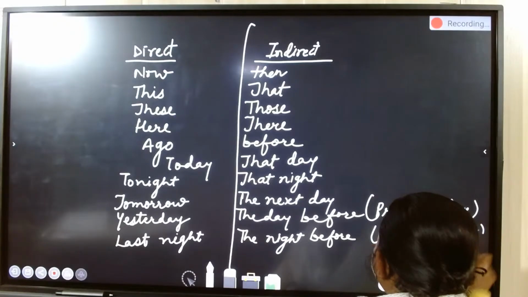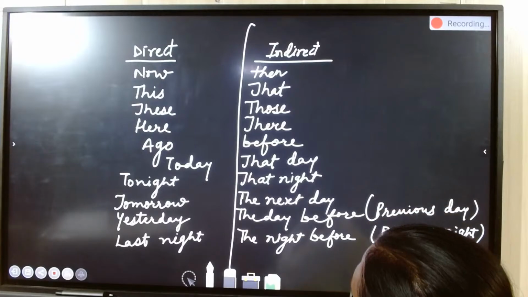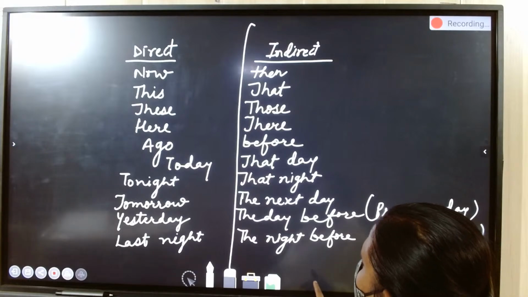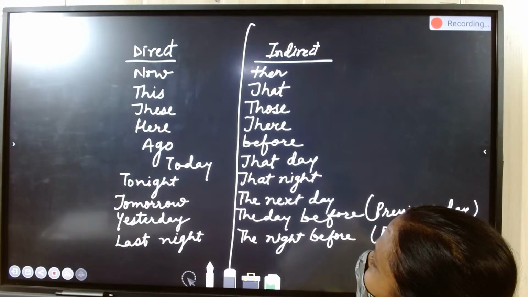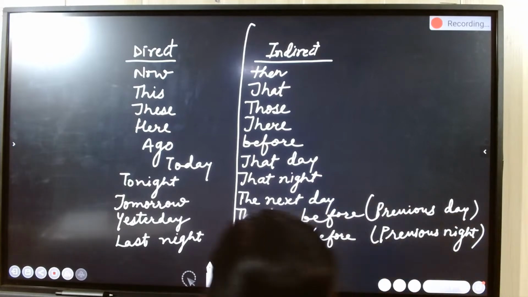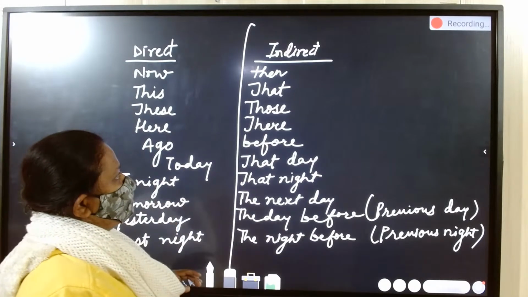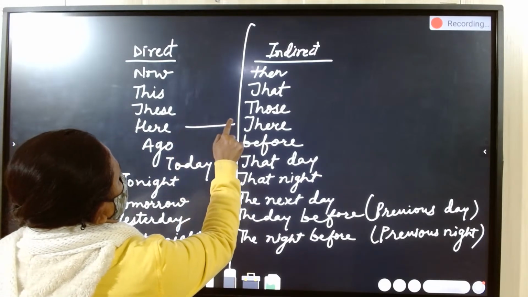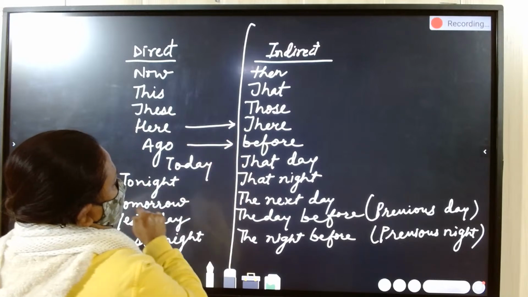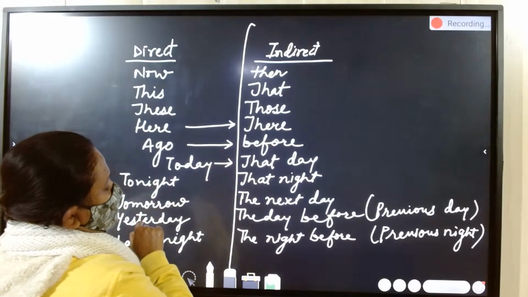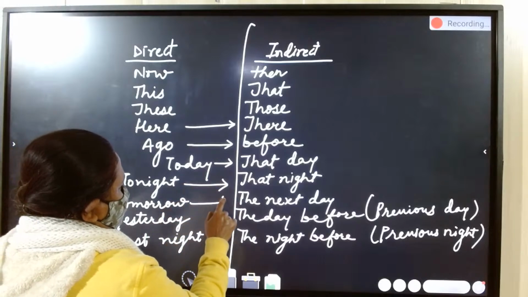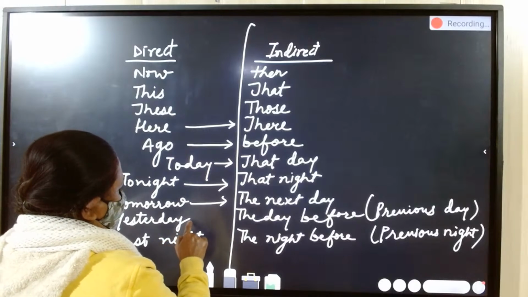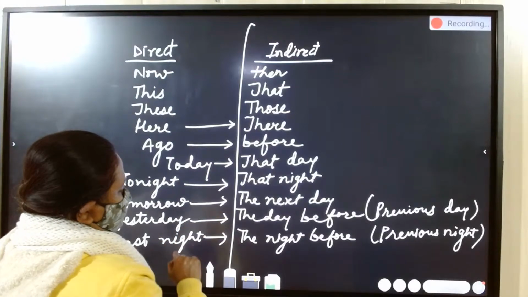So these are the words we change in indirect speech. Now changes to then, this to that, these to those, here to there, ago to before, today to that day, tonight to that night, tomorrow to the next day, yesterday to the day before, last night to the night before.